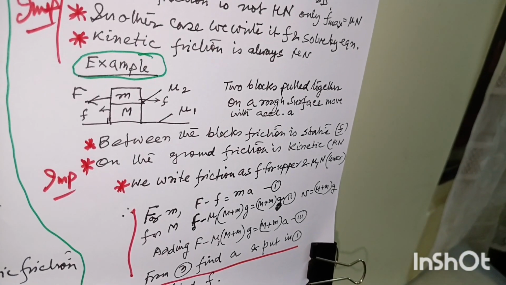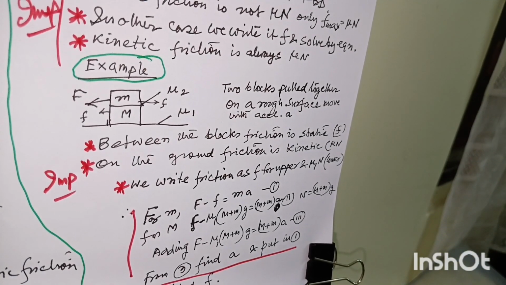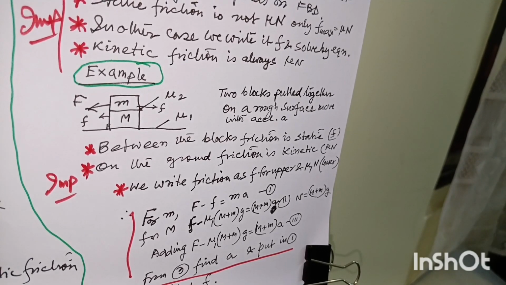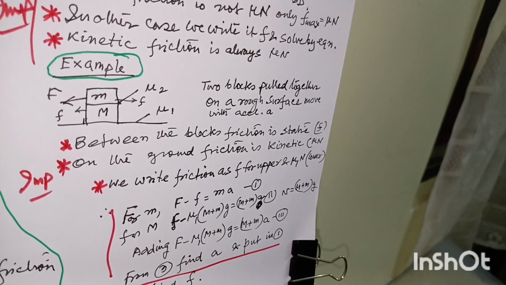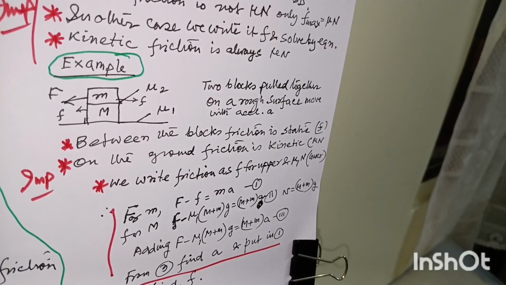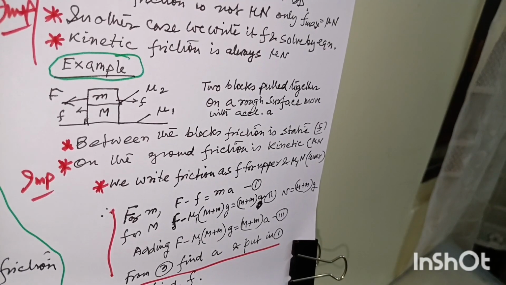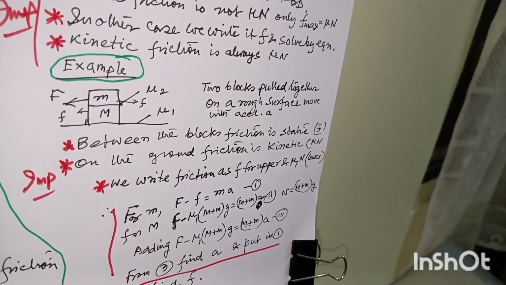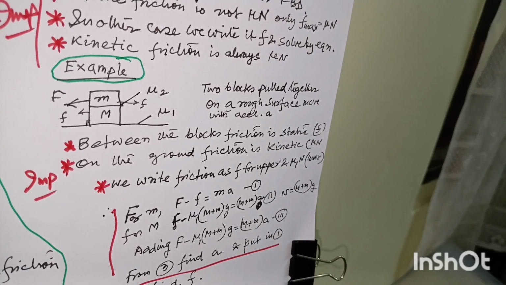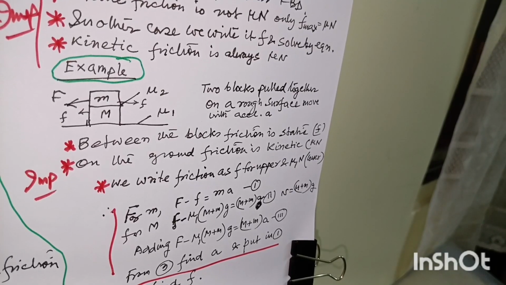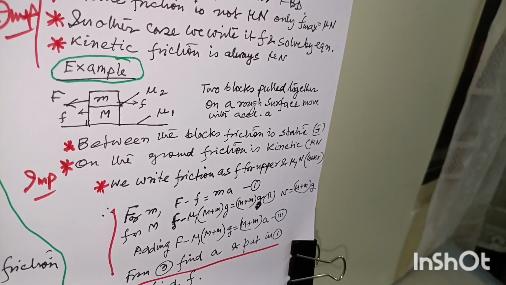Now, see, there is no relative velocity between the blocks. So the friction between the blocks is a static friction. So the value of this static friction will not be mu N, it will be anything between 0 and mu N. So we call it small f. We do not write mu 2 N.